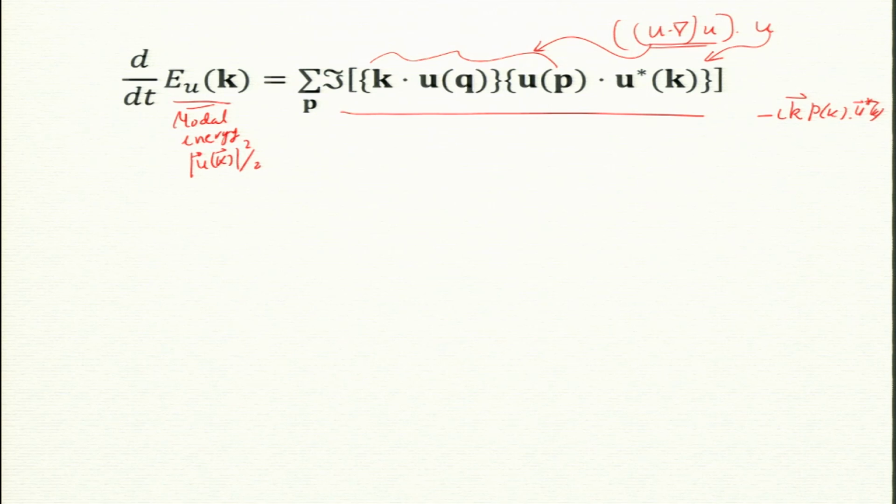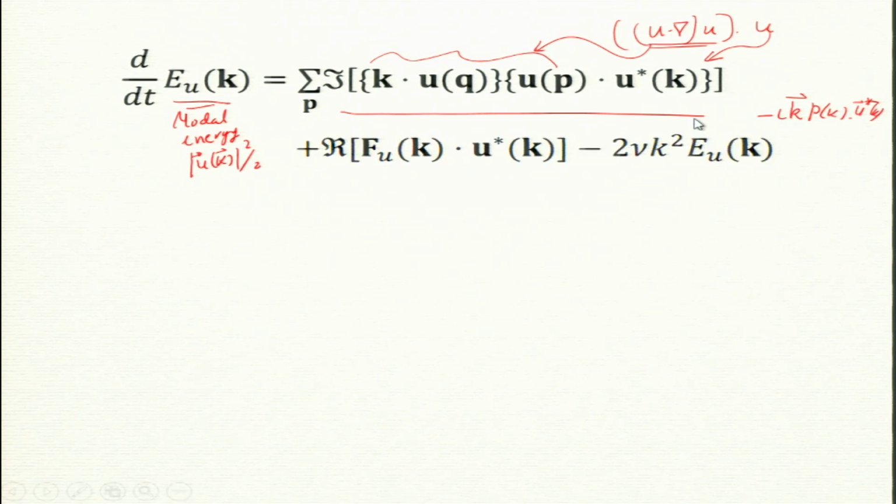This was done when I did Fourier. So, coming from the nonlinear term, pressure does not participate in energy transfers among Fourier modes. We will come to what pressure does a bit later. Pressure does something, but here it is not participating.